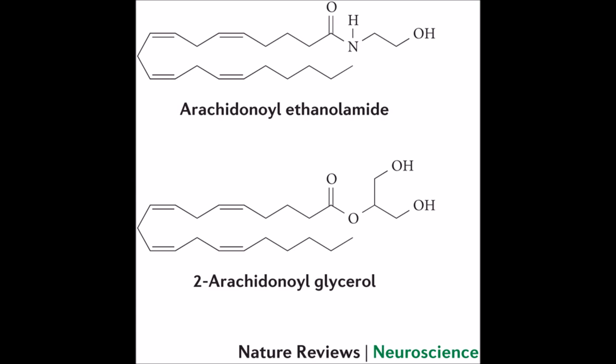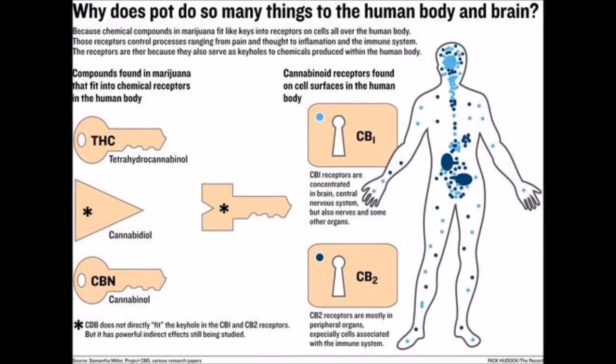These naturally occurring cannabinoids help regulate many different functions throughout the body, in turn helping the body maintain homeostasis. They do this by binding to the CB1 and CB2 receptors and activating them. Cannabinoid receptors are located throughout the body. The CB1 receptors are found mostly in the central and peripheral nervous systems and organs. The CB2 receptors are found in the glial cells in the brain as well as the immune system. The glial cells control the uptake of neurotransmitters and help in the recovery from and possibly prevent neural injury.